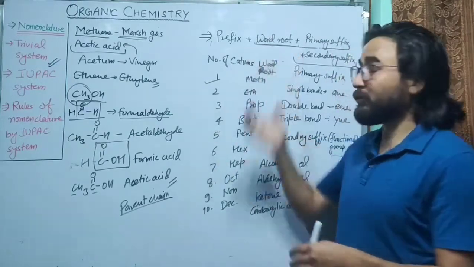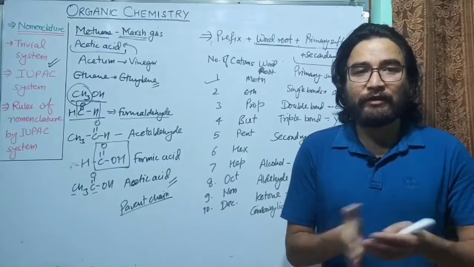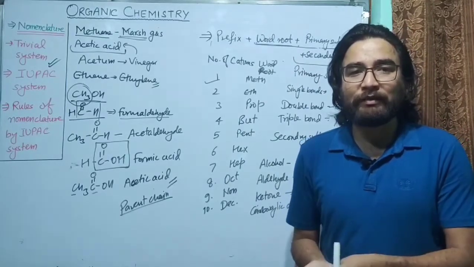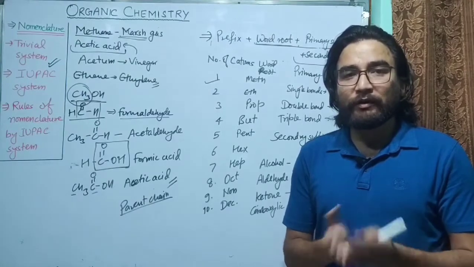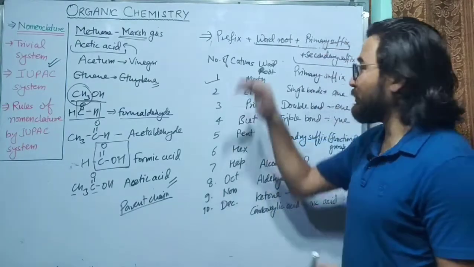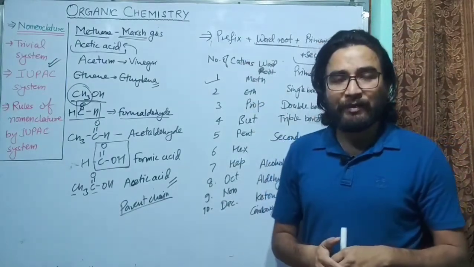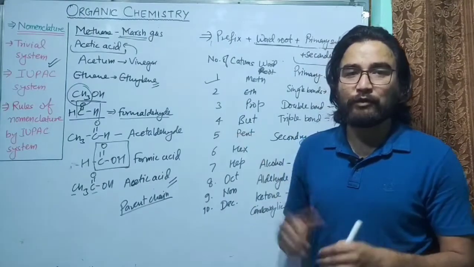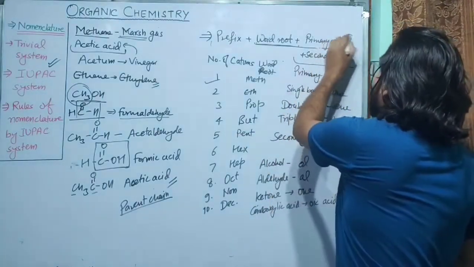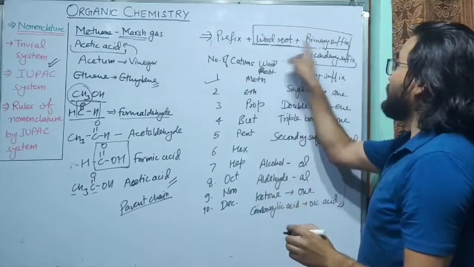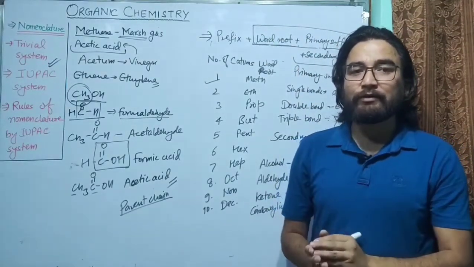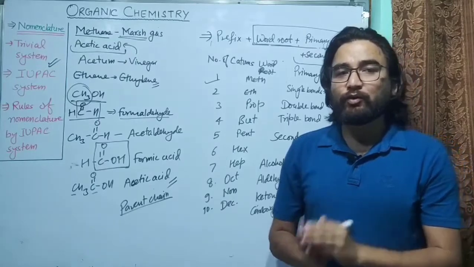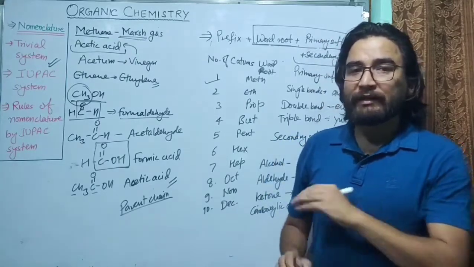Similarly, you can't have an organic compound without word root. If there is no word root, it means there is no carbon atom. If there is no carbon atom, it means there is no organic compound. So if you are talking about organic compounds, there must be a number of carbon atoms, and for that we have word root. So each and every compound will have these two things, word root and primary suffix. So I hope you have understood why we need word root, primary suffix and secondary suffix.